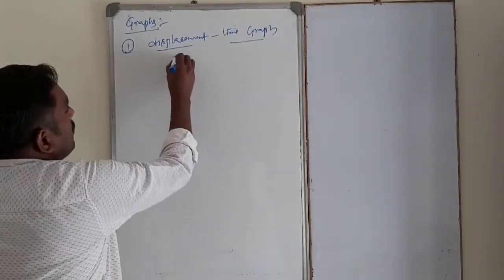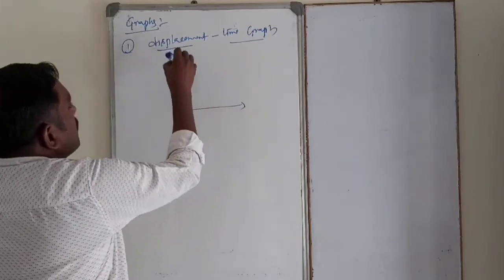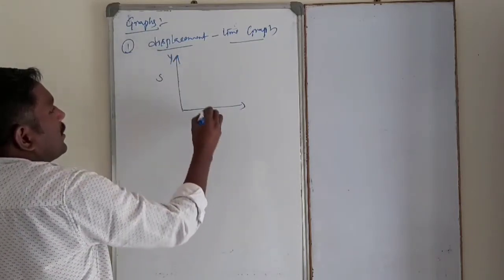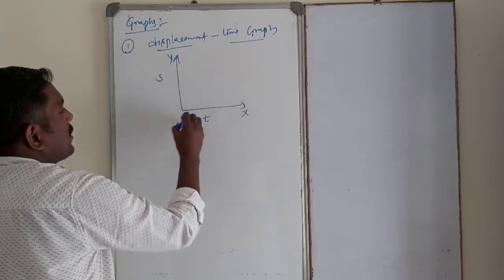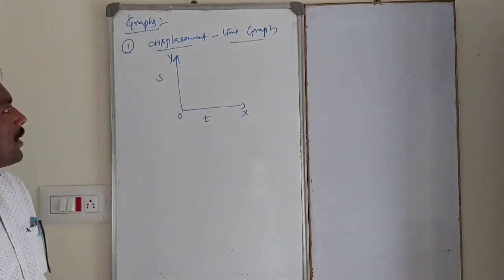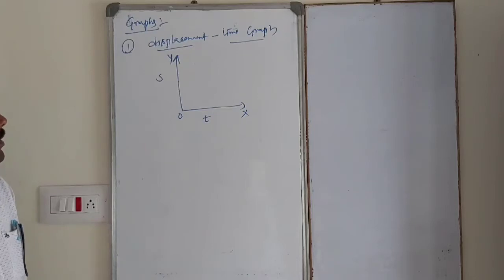A graph drawn with displacement on the y-axis and time on the x-axis is nothing but a displacement time graph.